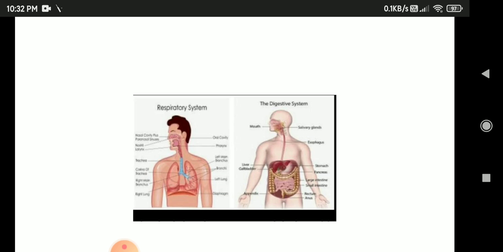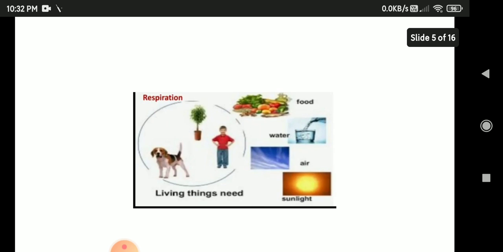Just check it out by yourself. Okay, this is my counting. You check out by yourself how many times you breathe in a minute. In a minute, how many times? Okay. Now respiration. We need air, water and food to live. It is necessary for the body to get a continuous supply of oxygen.